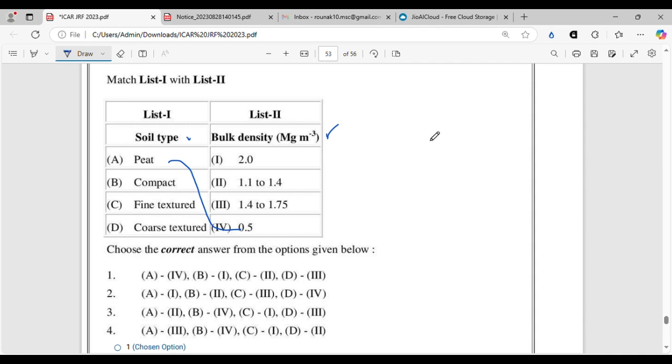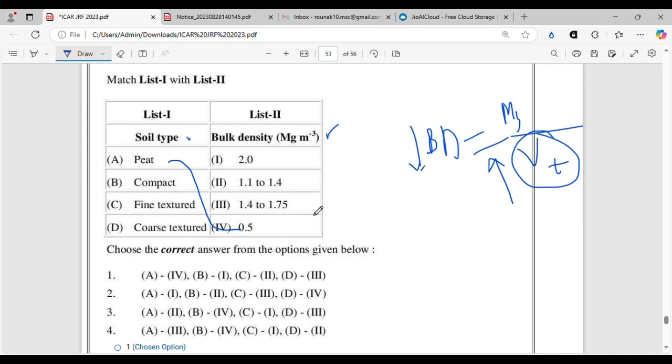We know BD is equal to mass of the soil solids divided by total volume of the soil. This total volume portion increases in case of fine textured soils because the total porosity is higher and number of micropores is also higher. That is why BD gets decreased.